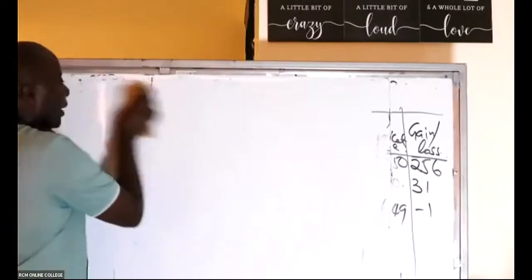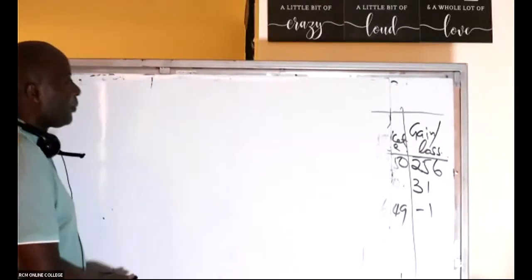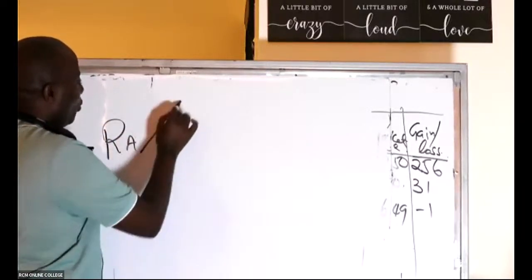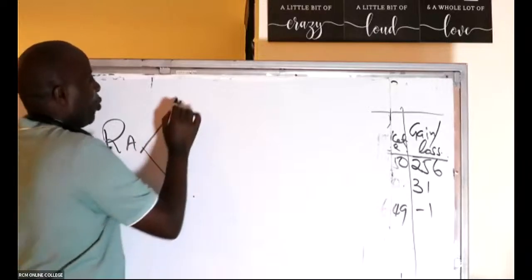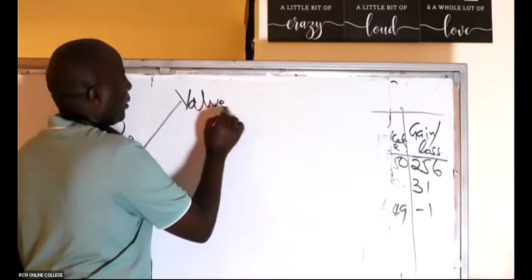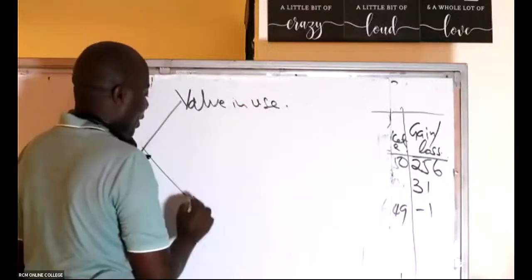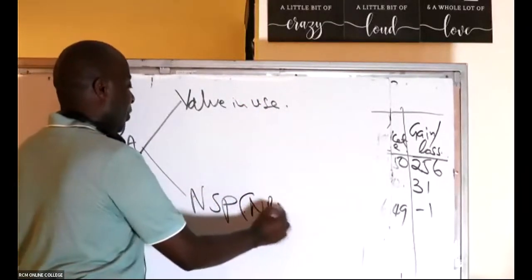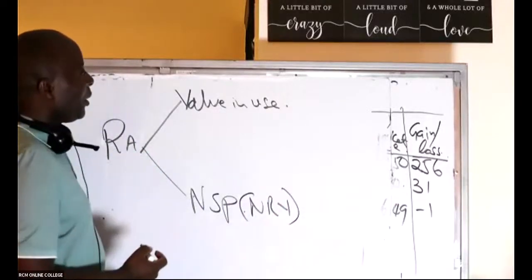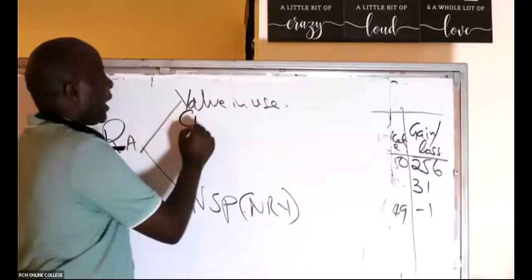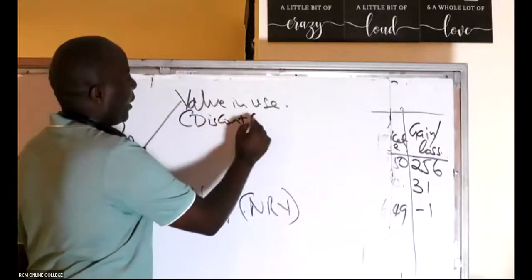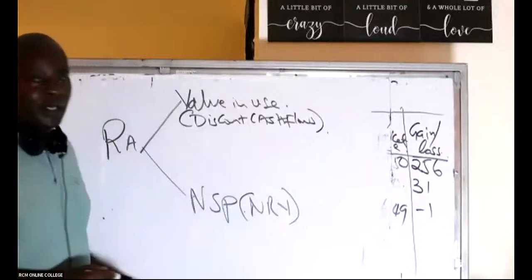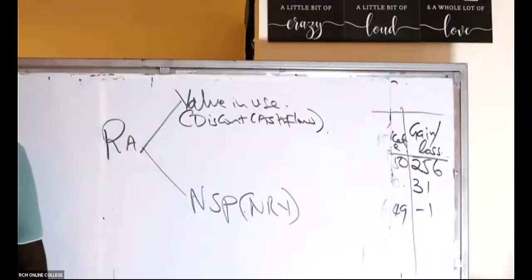So we are going to consider two things here. We have here what we call recoverable amount. We always look at two items. We have the value in use, and then we have what we call the net selling price or net realizable value. The examiner can use any terminology. So value in use, this way we discount whichever cash flows given.